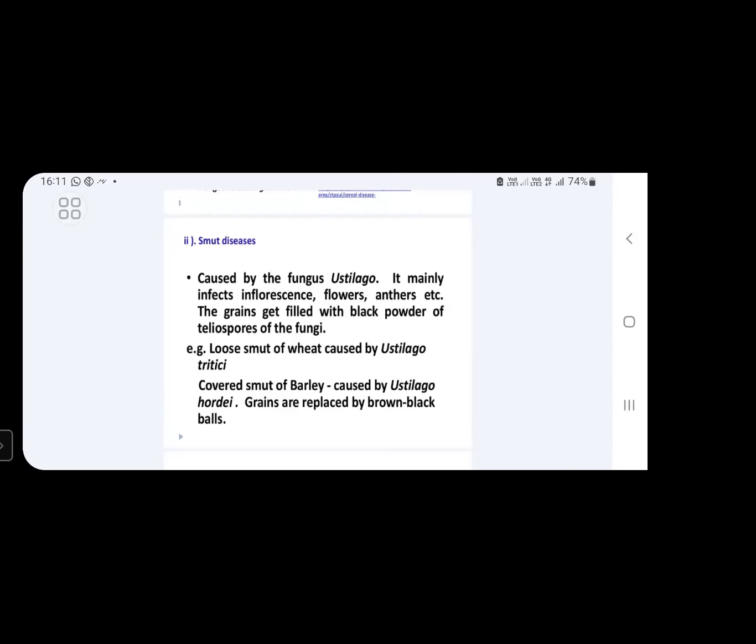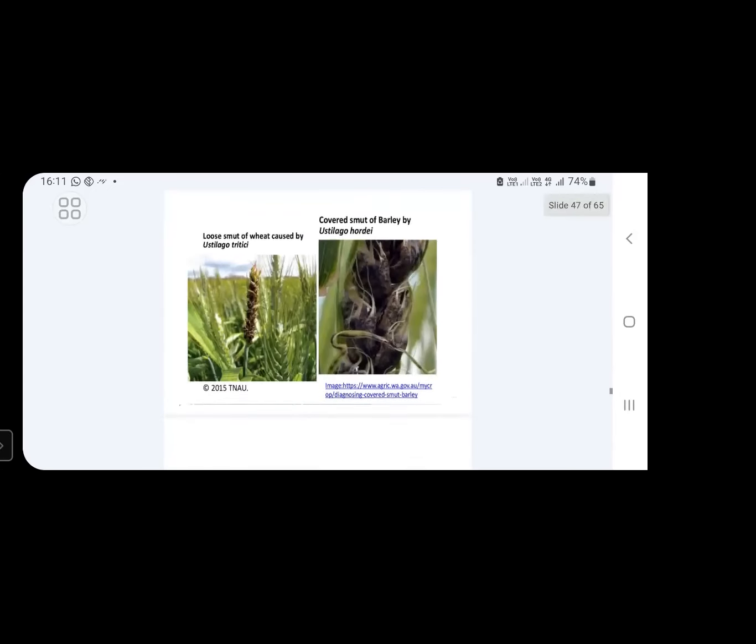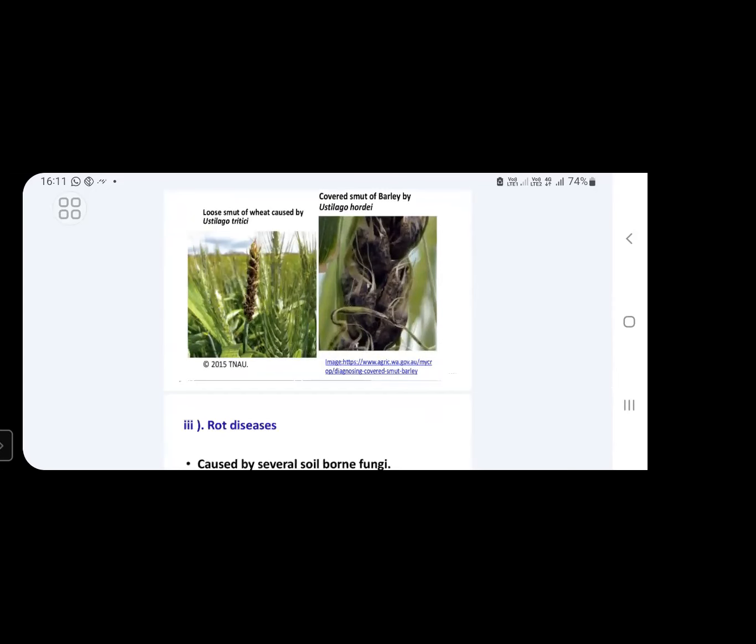disease. Examples for smut disease are loose smut of wheat, which is caused by Ustilago tritici, and covered smut of barley, which is caused by Ustilago hordei. Grains are replaced by brown-black colored balls. You can see images of those two diseases here. First image is loose smut of wheat, caused by Ustilago tritici. Second one is covered smut of barley, caused by Ustilago hordei.